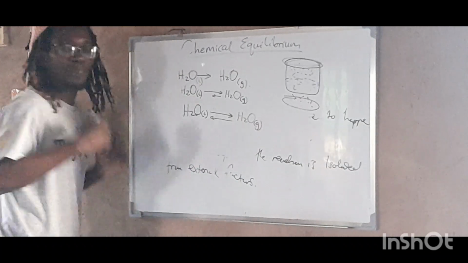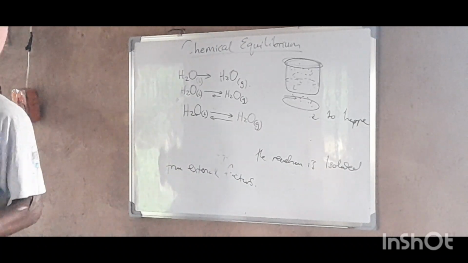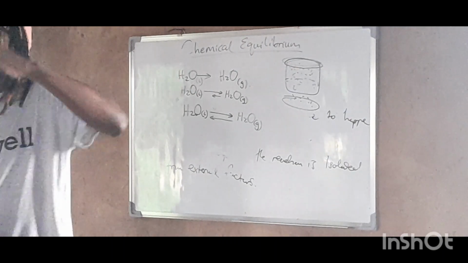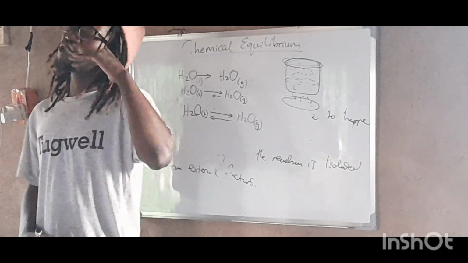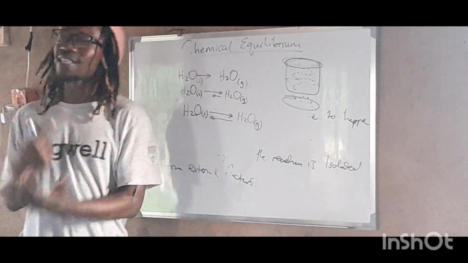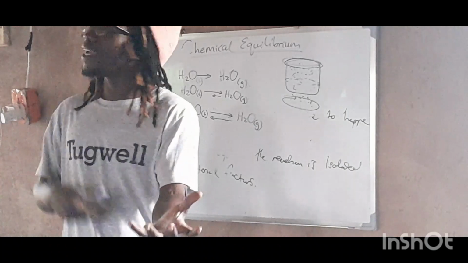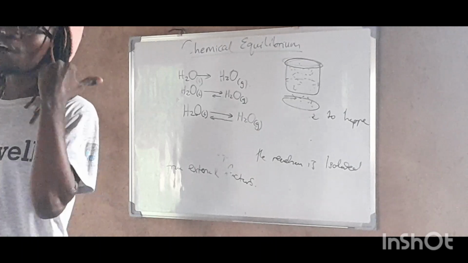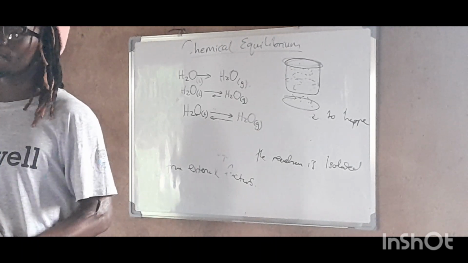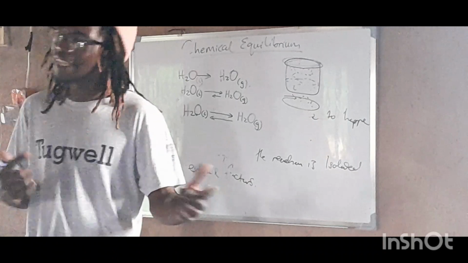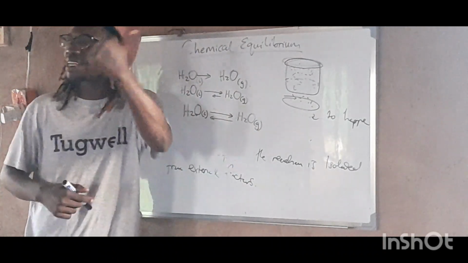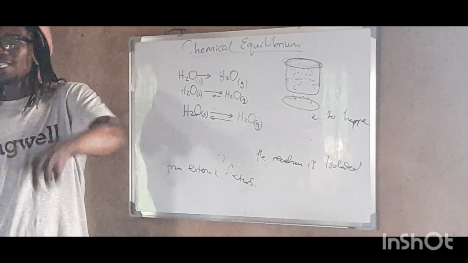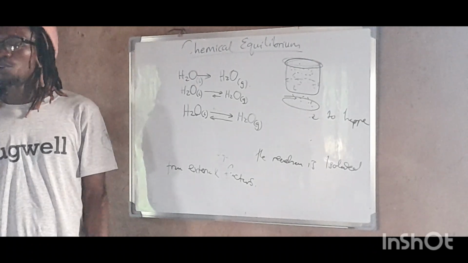So when that situation happens, it means that in the beaker there's no change. The amount of water will not change, right? So it's not that nothing is happening. A lot is happening inside, but the forward direction and the reverse direction are happening at the same time and at the same rate. And we call that dynamic equilibrium. So the amount of gas formed is the amount of water formed. You get the point?